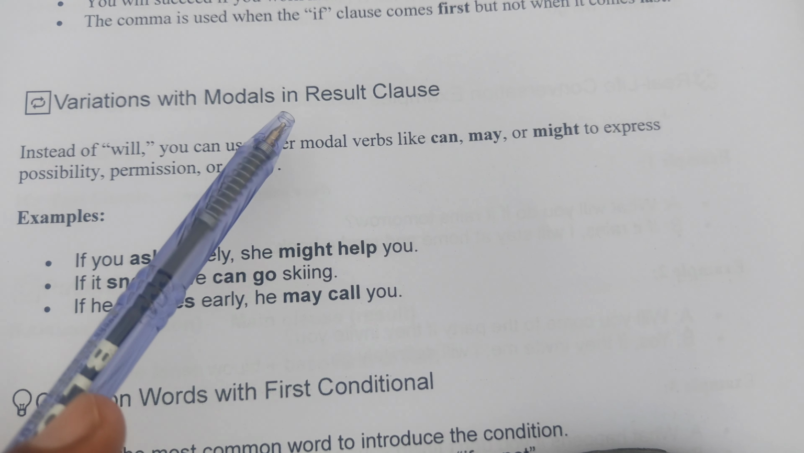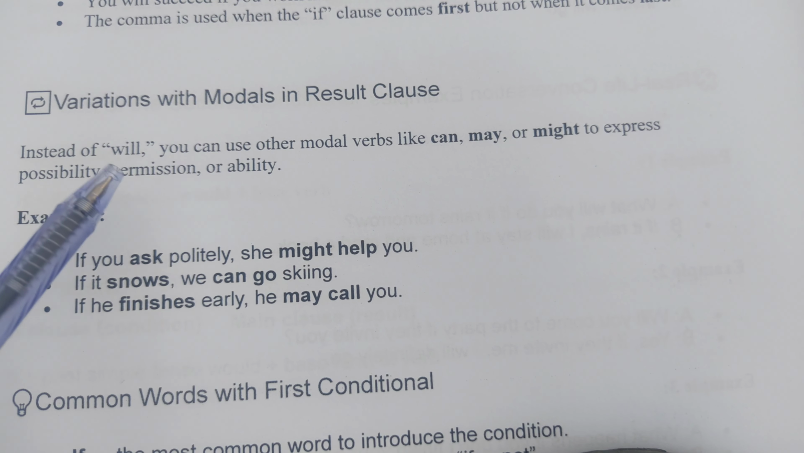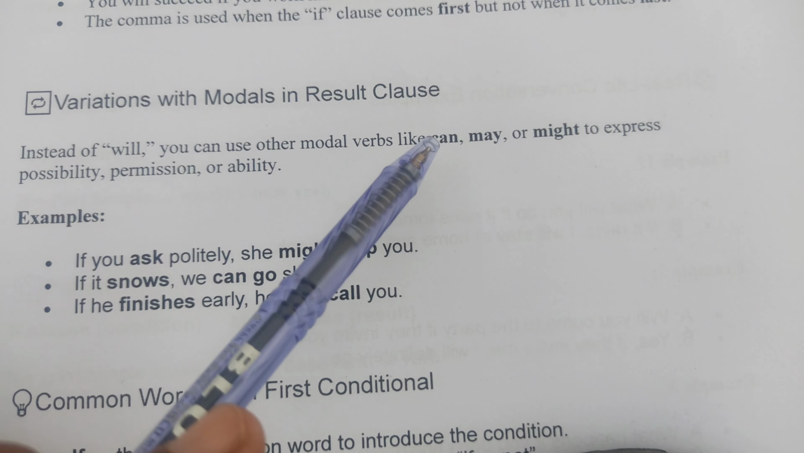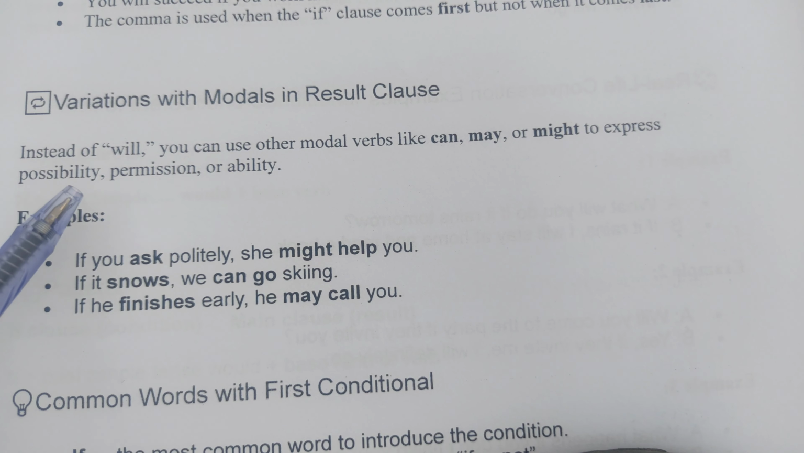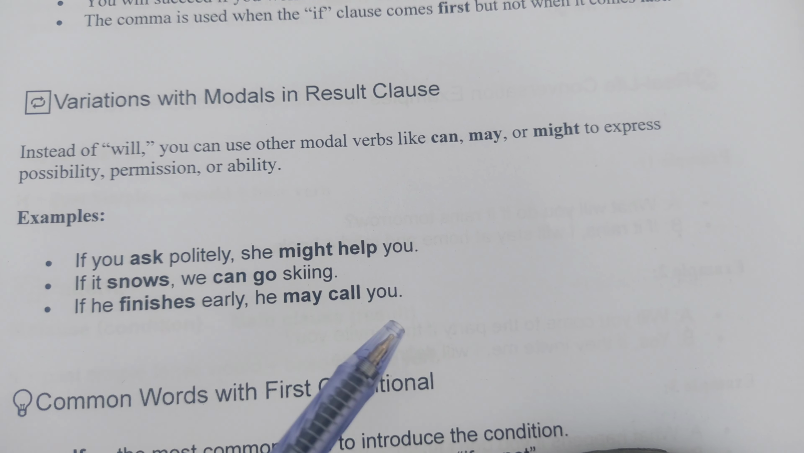Variations with modals in result clause. Instead of will, you can use other modal verbs like can, may or might to express possibility, permission or ability. Examples: If you ask politely, she might help you. If it snows, we can go skiing. If he finishes early, he may call you.